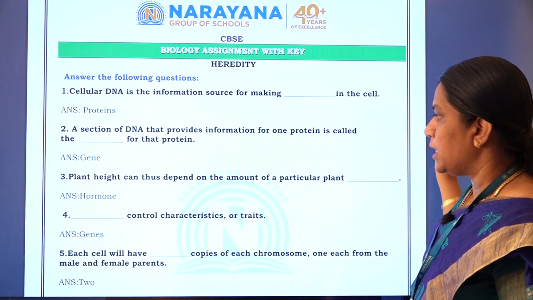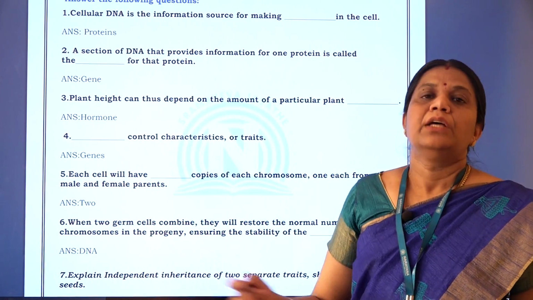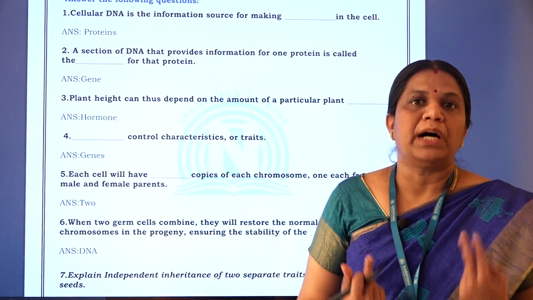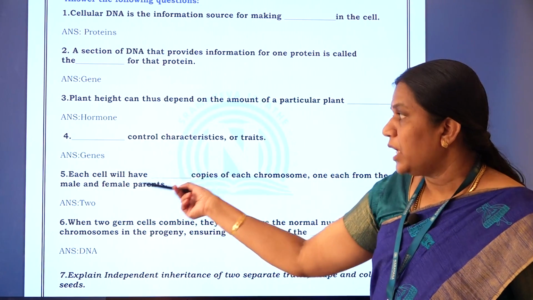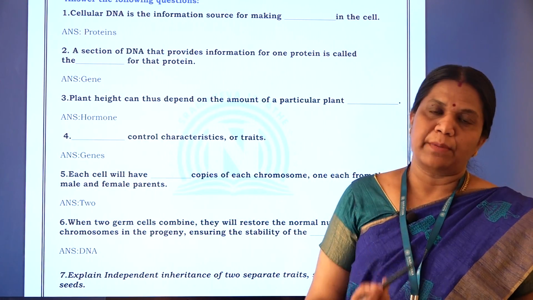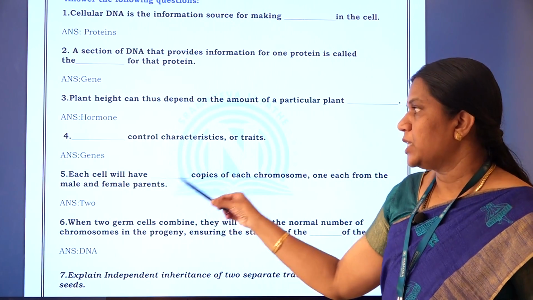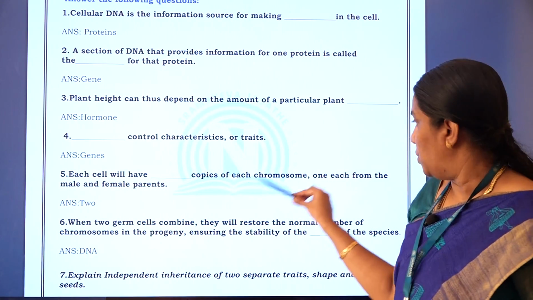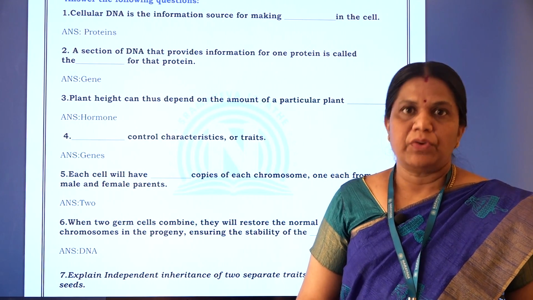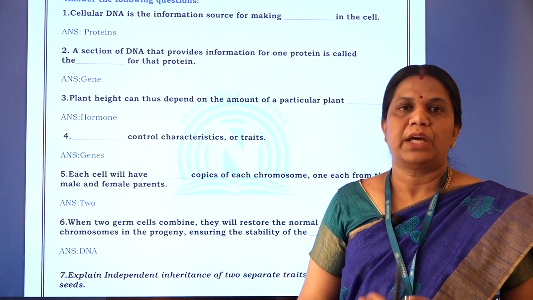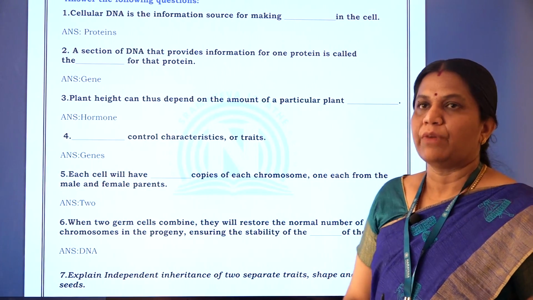Then fifth question: each cell will have dash copies of each chromosome, one each from the male and female parents. We receive two sets of genetic material, one from the father and one from the mother. So each cell will have two copies, one from the paternal side and one from the maternal side. Each cell will have two copies of each chromosome, one each from the male and female parents. For each character we receive two sets of genes, one from the father and one from the mother.